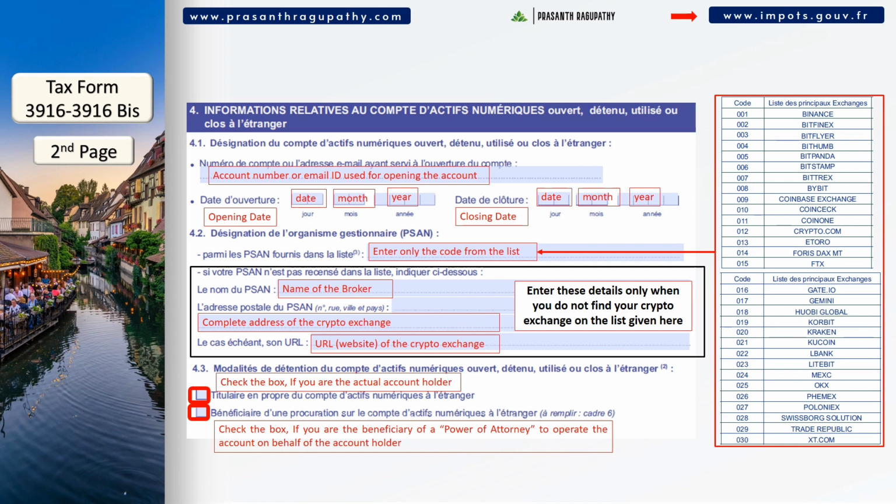If you do not find a code for your account, then it is highly recommended to not use such unrecognized crypto exchanges. For these accounts without a code, you must add the name of the crypto exchange, its complete postal address, and its website. In section 4.3, select if you are the actual account holder or if you are the beneficiary of a power of attorney to operate the account on behalf of the account holder.